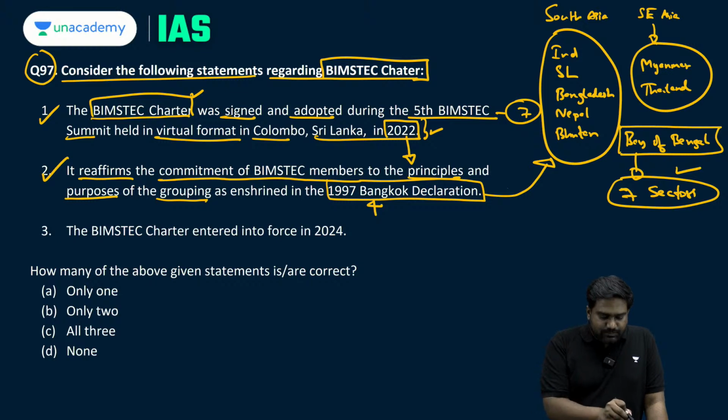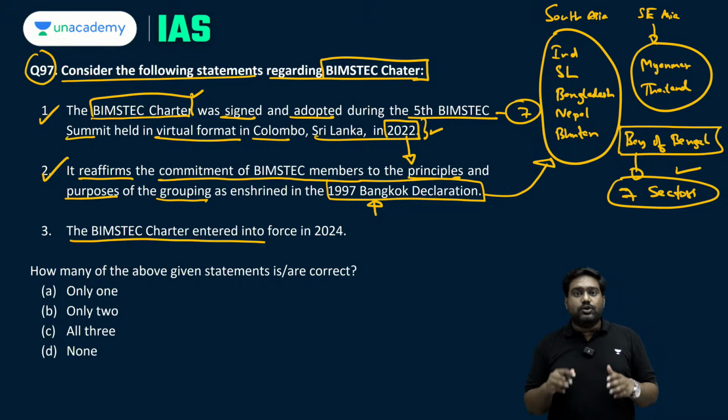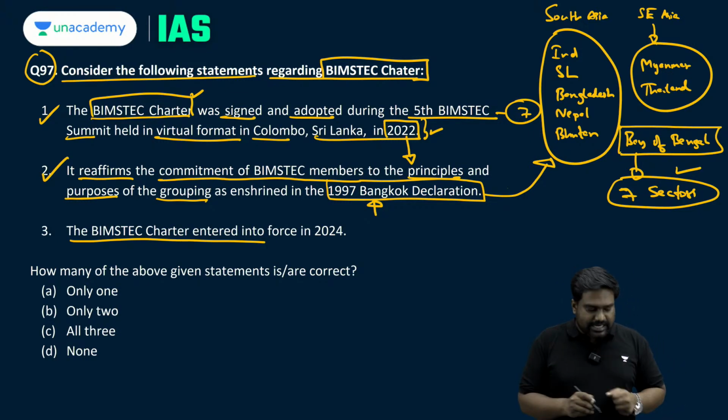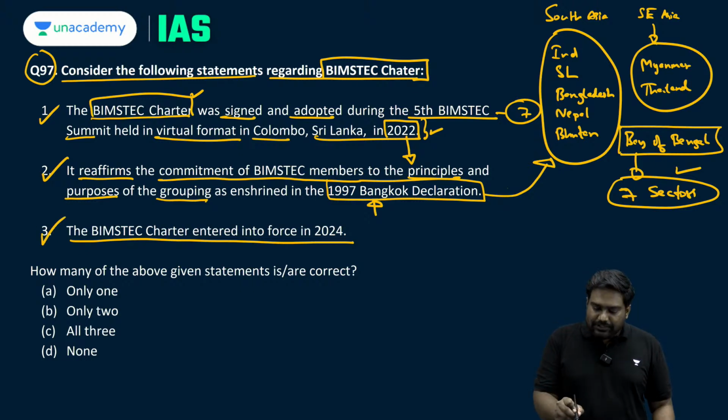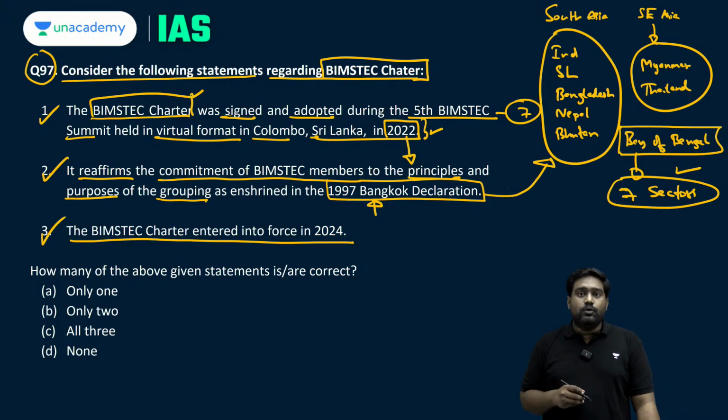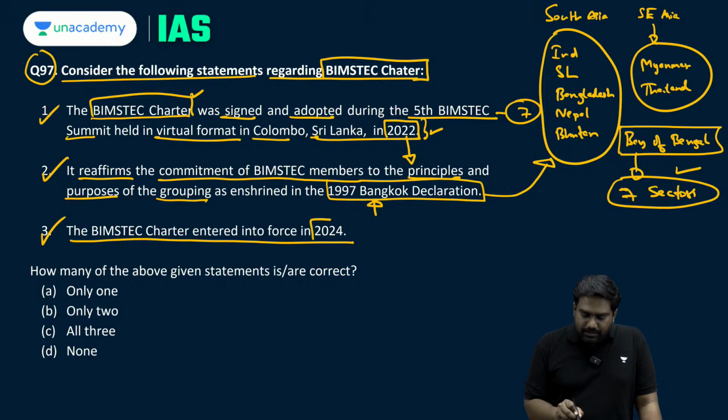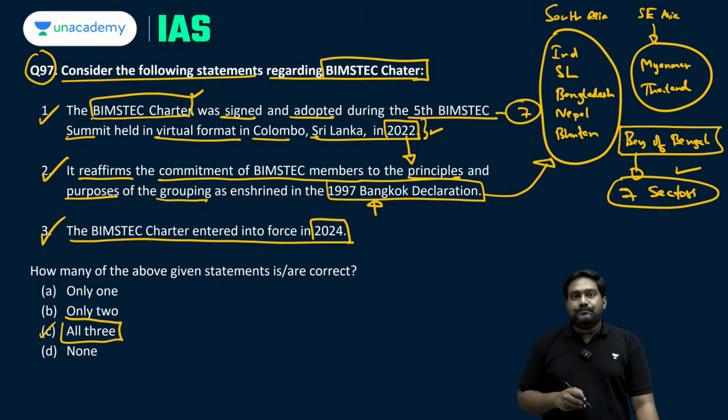And last statement says BIMSTEC Charter entered into force in 2024. This statement is also correct. After signing the BIMSTEC Charter in 2022, it has finally come into effect starting from this year. So all three given statements are correct. Option C becomes the right answer.